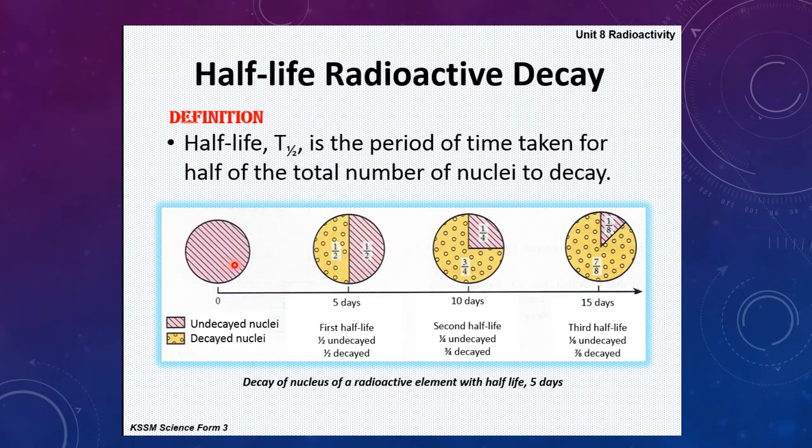When it decays into half, it takes 5 days. Then for this half to become another half, it takes 10 days. And for this half to become another half, it takes 15 days. So this is what we call the first half-life, the second half-life, and the third half-life.